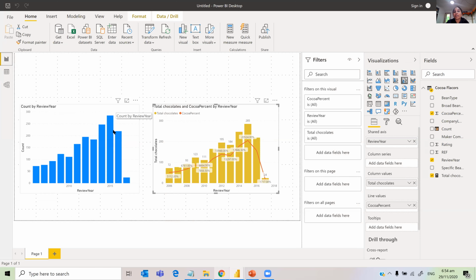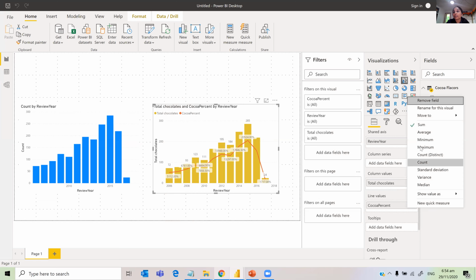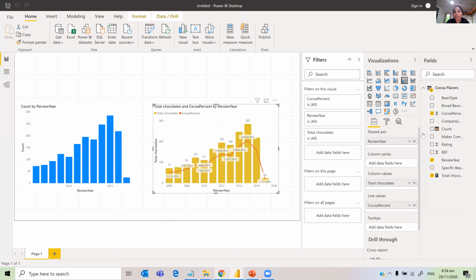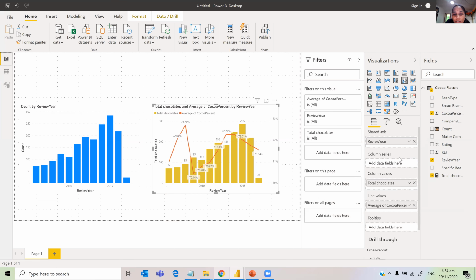The representation of this percentage is wrong, right? Because it is taking the value as sum, but usually we should do a percentage as average.